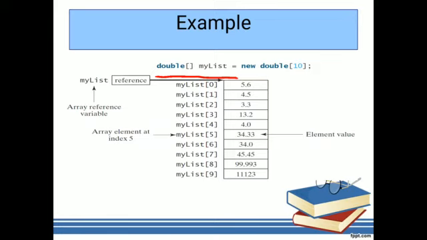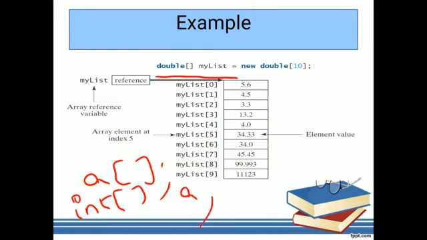In the previous cases we saw a of something, so here the index is added. This is one case, and the other one is int a. This is also another type of declaration used to declare the arrays.